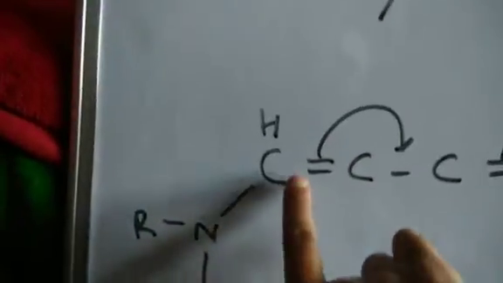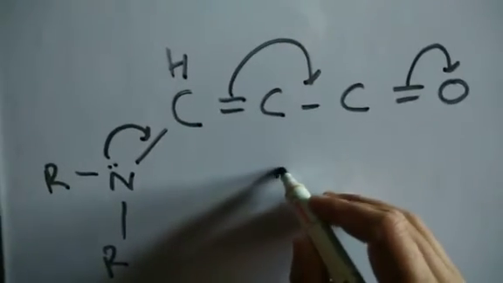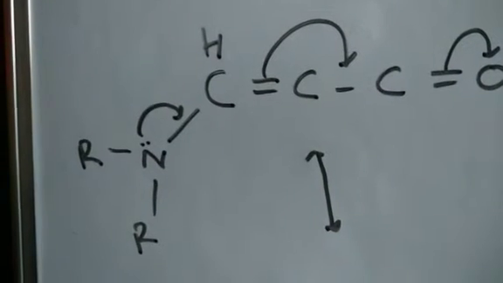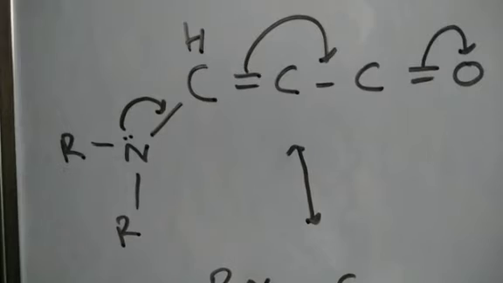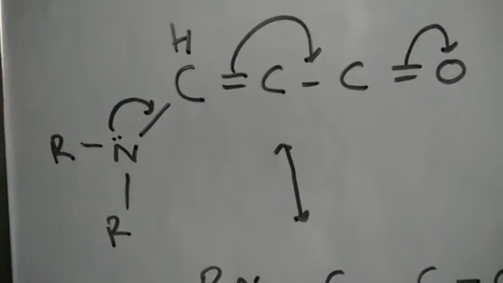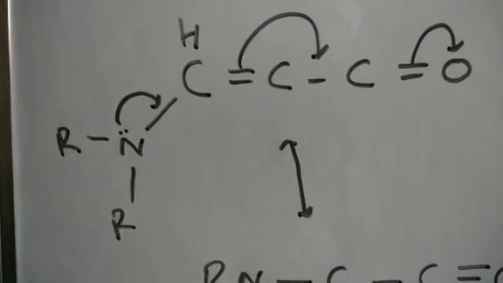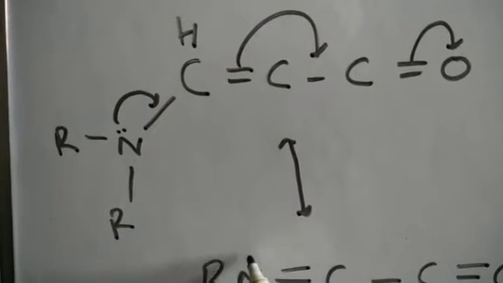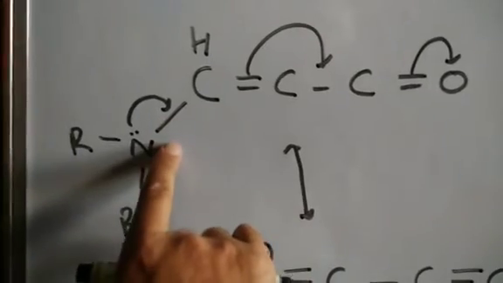Now we have similar delocalization here, but what has happened? The positive charge that was here is also getting stabilized by the lone pair. So now the molecule looks like this, with a plus here.